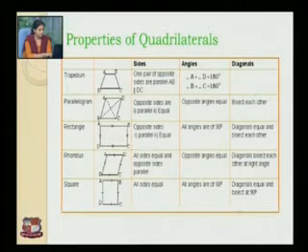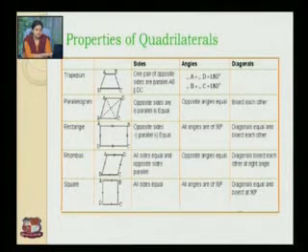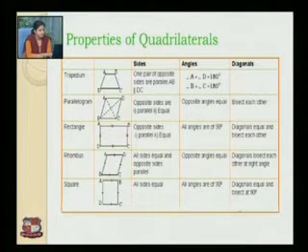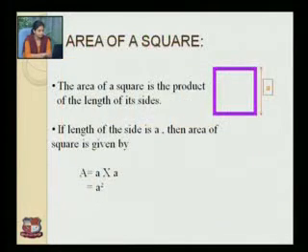Next is rhombus. In the rhombus, all the sides are equal and opposite sides are parallel, and opposite angles are also equal. In a rhombus also, diagonals bisect each other at right angles. Square: a square has 4 equal sides. All angles are of 90 degrees and diagonals are equal and bisect at 90 degrees.